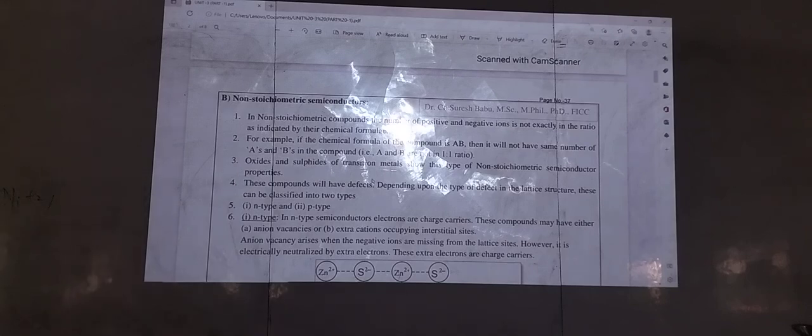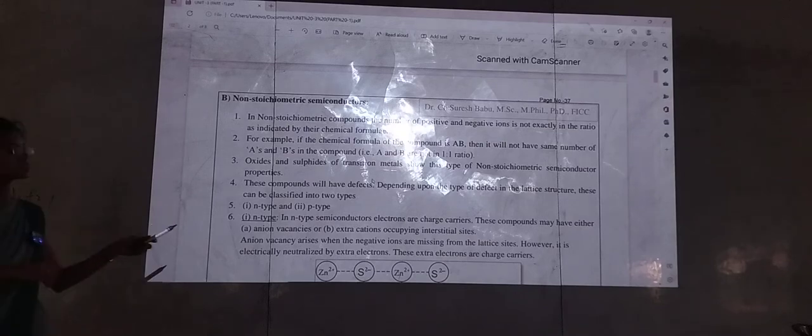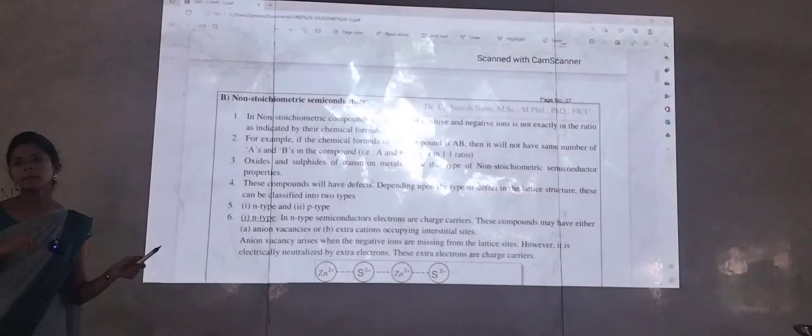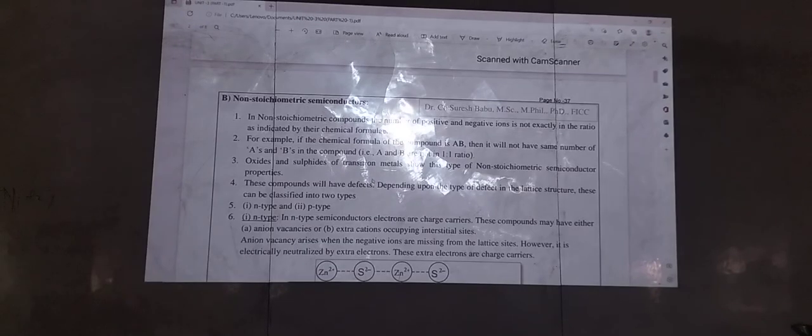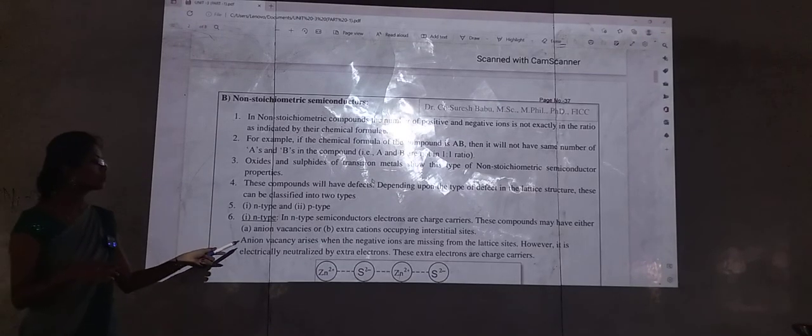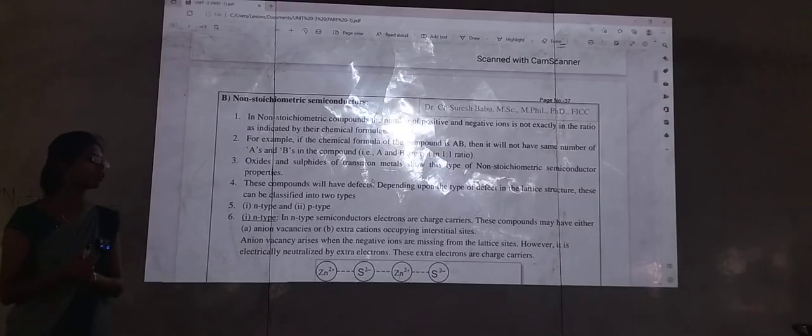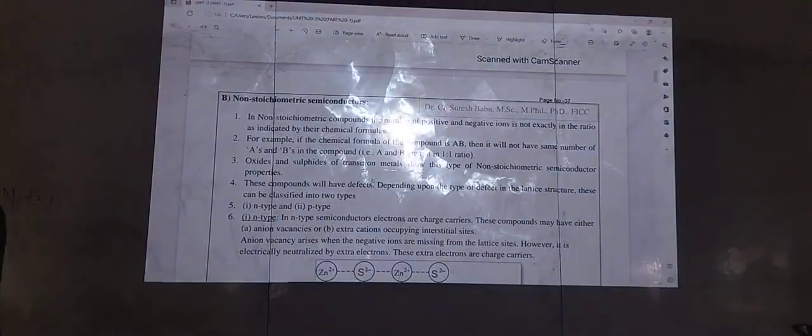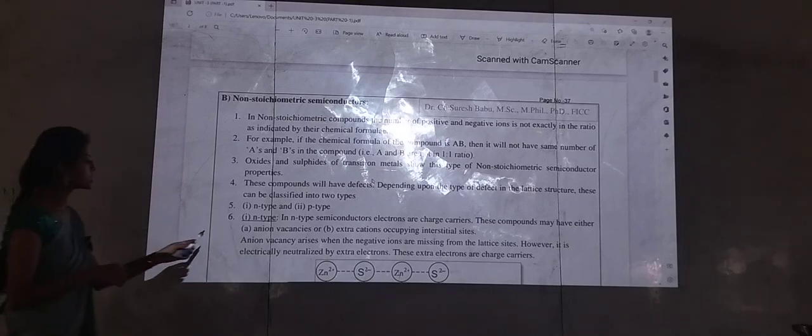A hole is a place where an electron is missing. If any electron is missing in a place, we call that place a hole. So N-type means electron carriers, and P-type means holes. These compounds may have either anion vacancies or extra cations occupying the interstitial sites.